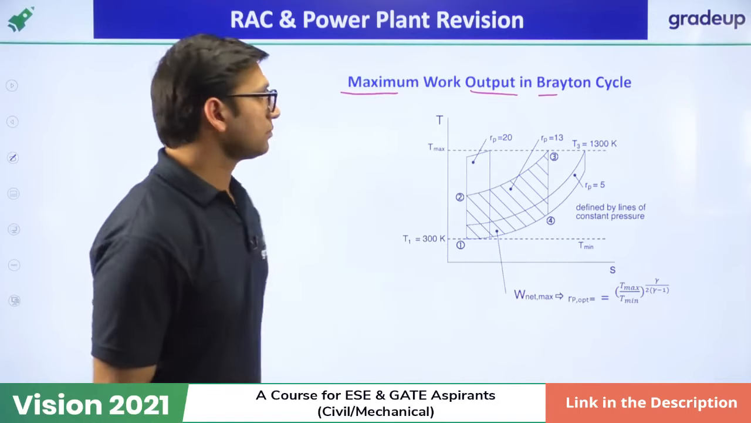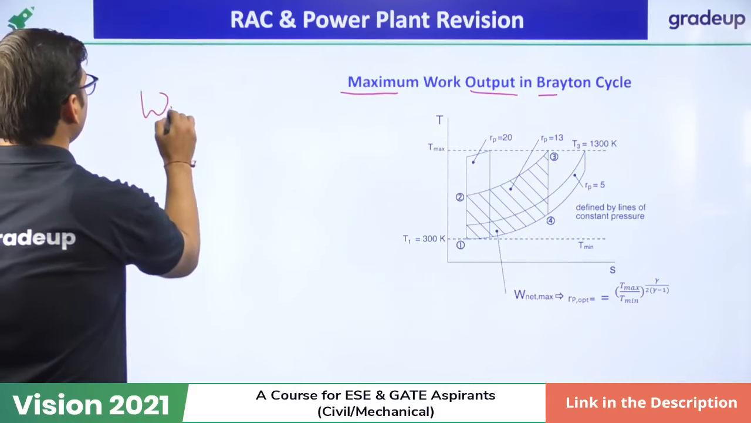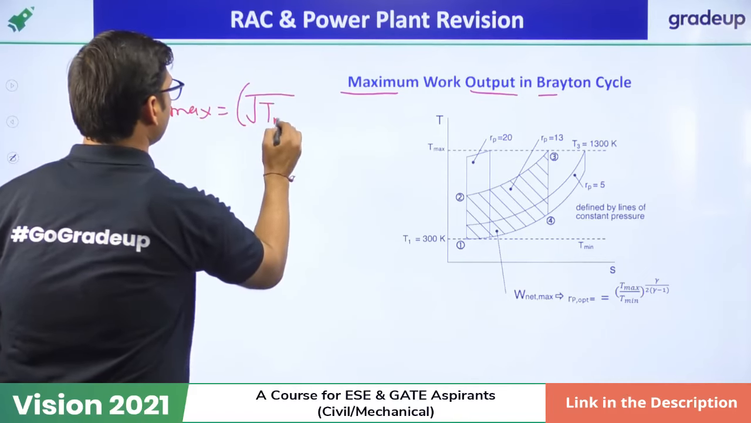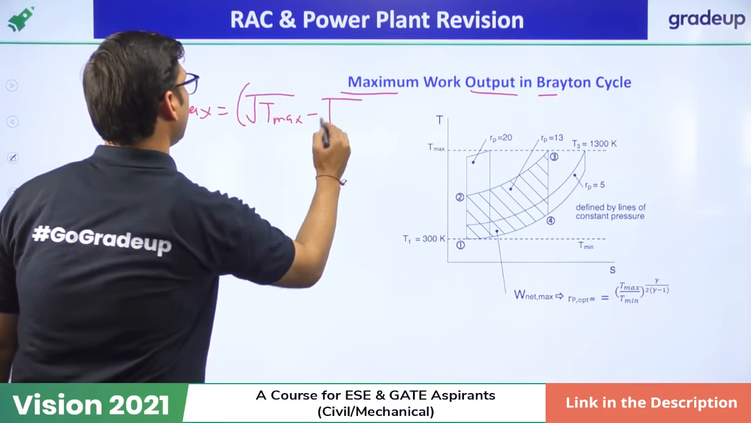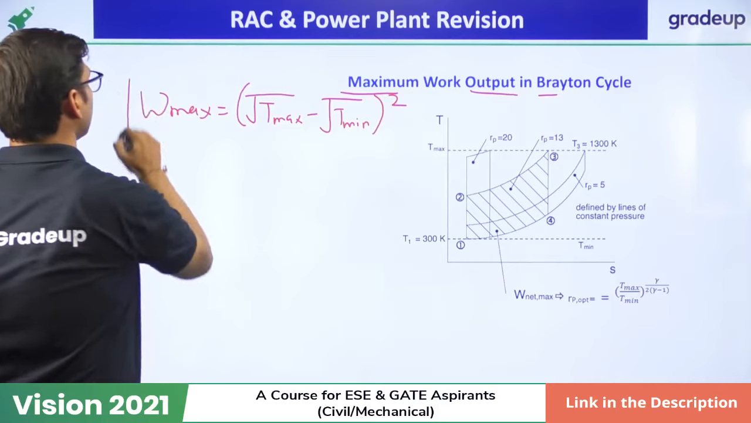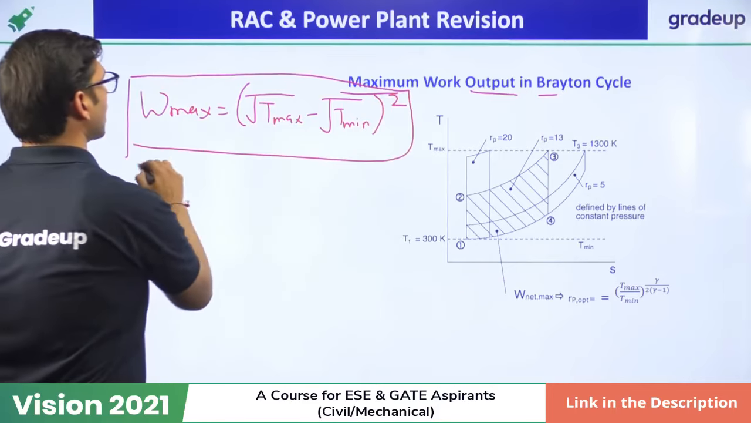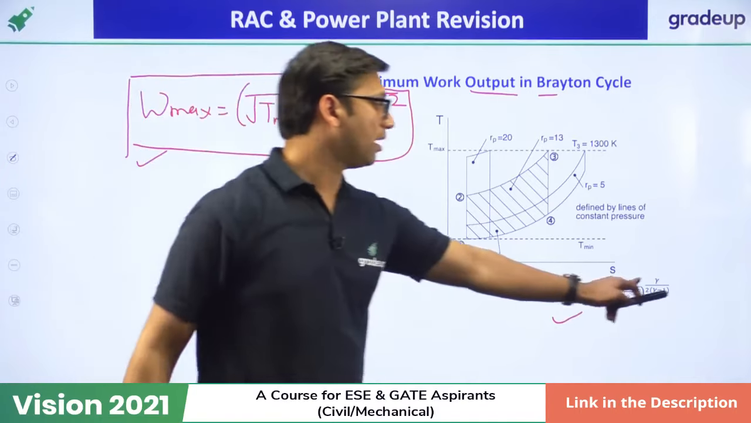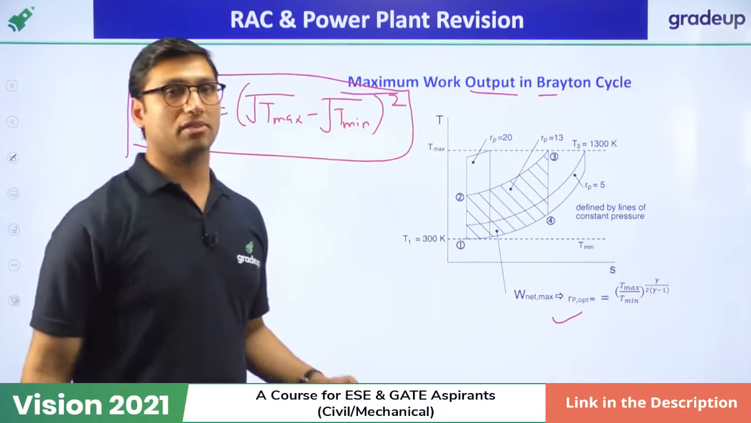Understand? And what is the formula for maximum work? It is equal to, I think, (√T_max − √T_min)². That is the formula for maximum work output. And this maximum work output is achieved at the optimum pressure ratio, which is equal to (T_max / T_min)^(γ / (2(γ − 1))).